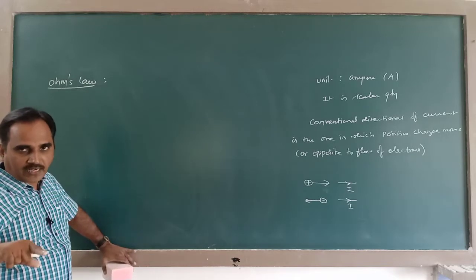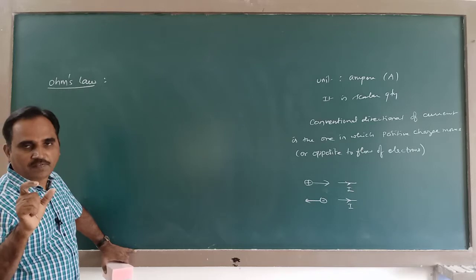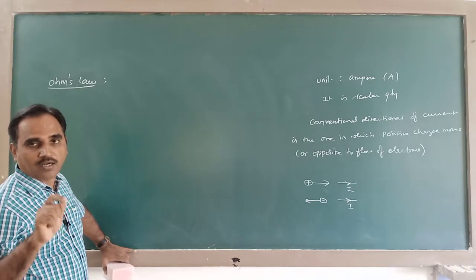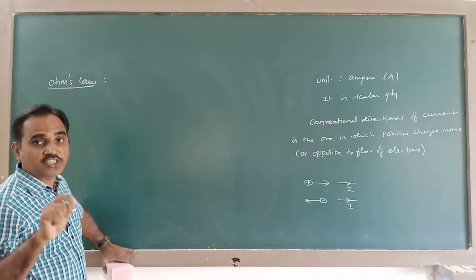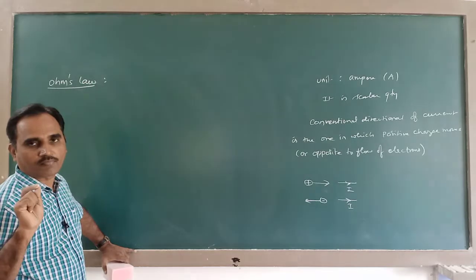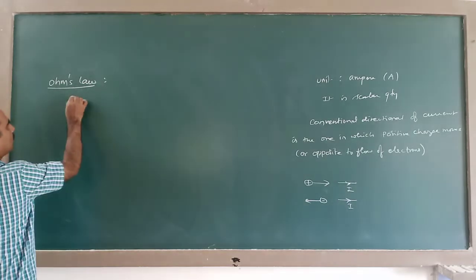Current passing through any conductor is directly proportional to the potential difference applied across its ends, provided temperature and other physical conditions of the conductor remain the same. So this is the statement.